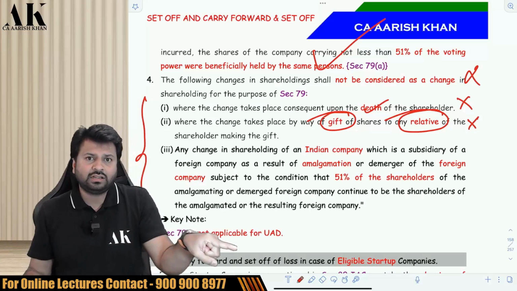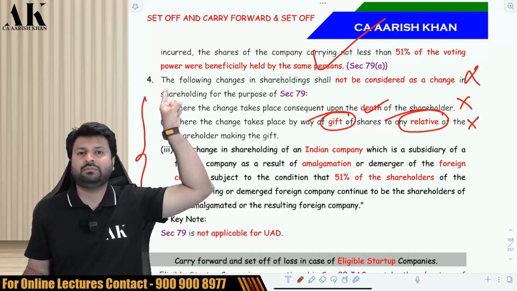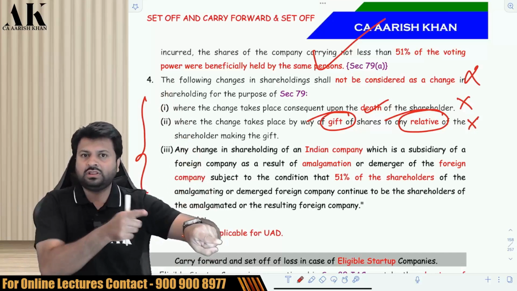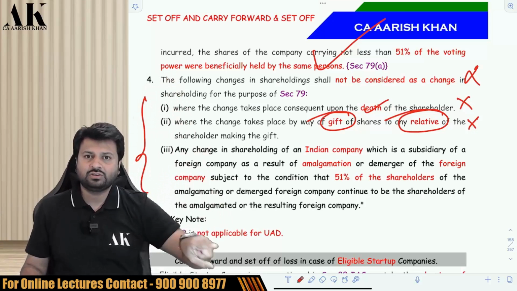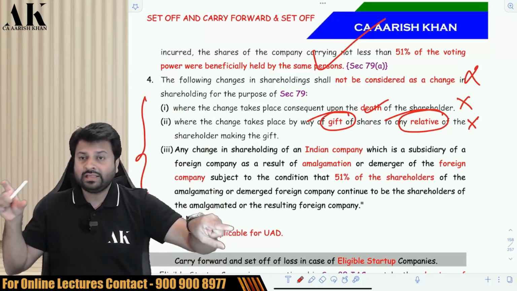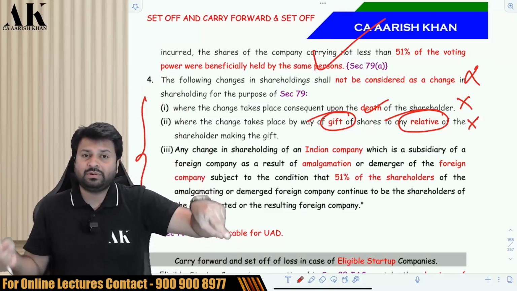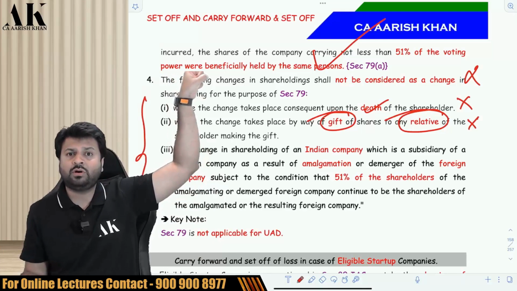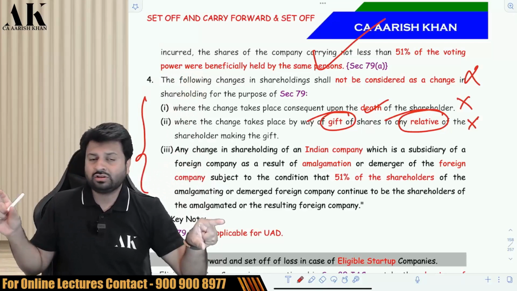Now, if that foreign company is getting amalgamated with another foreign company, this foreign company will transfer all the shares of the Indian company to the new company, right? So today the shareholder of this Indian company is this below company, but if amalgamation happens, the shareholder will change to the above company, right? So in that case, the loss of this company might lapse.